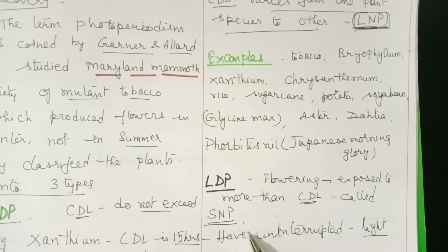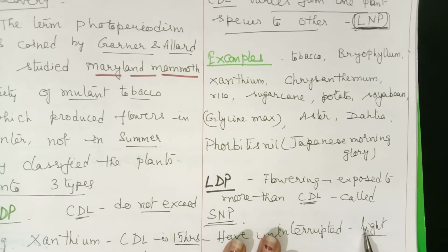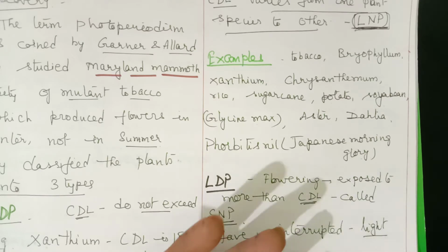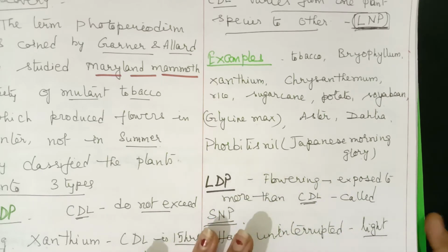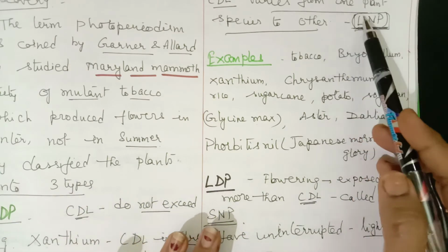Long day plants to flower should have uninterrupted light. Similarly, short day plants should have uninterrupted darkness. That means darkness should not be interrupted by light. Similarly, the light period in long day plants should not be interrupted by dark. So that's why these are called short night plants, and short day plants are called long night plants.